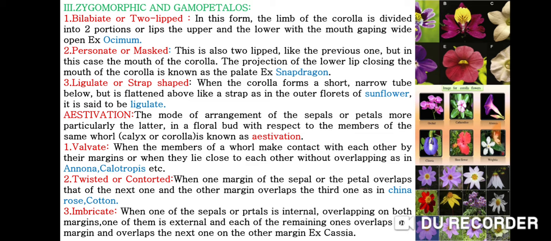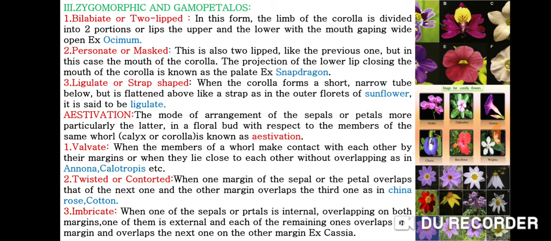The first one is the valvate estivation. When the members of a whorl make contact with each other by their margins, or when they lie close to each other without overlapping, as in Annona, and another example is Calotropis. Second one is twisted or contorted. When one margin of the sepal or petal overlaps that of the next one, and the other margin overlaps the third, as in China rose and cotton.